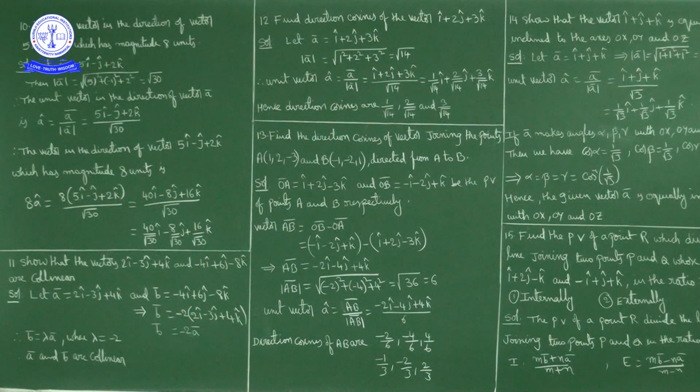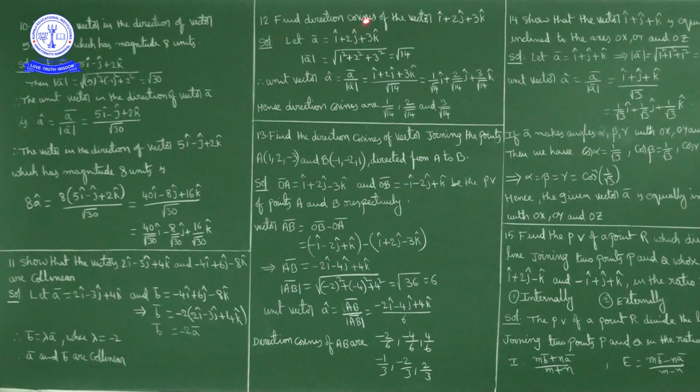Cos beta is y by square root of x square plus y square plus z square. Cos gamma is z by square root of x square plus y square plus z square. Or else you write the unit vector. Now, the i coefficient, j coefficient and k coefficient are the direction cosines; like that also you can do.